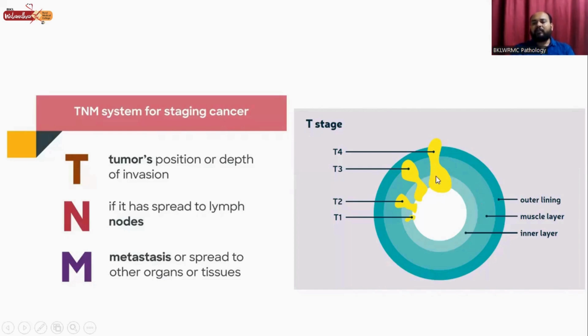So here you can see this is the mucosa, this is the submucosa, and this is the serosa. If the tumor is present only in the mucosal lining, then the stage is T1. If it infiltrates the submucosa, then it is T2, and if it invades the muscularis propria, then it is T3, and if the tumor is invading the serosal layer, then it is the T4 stage.